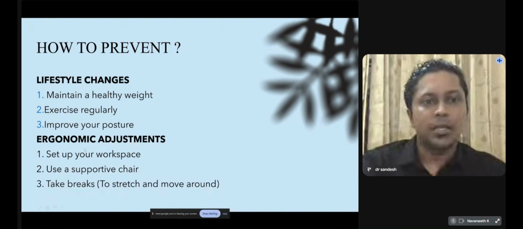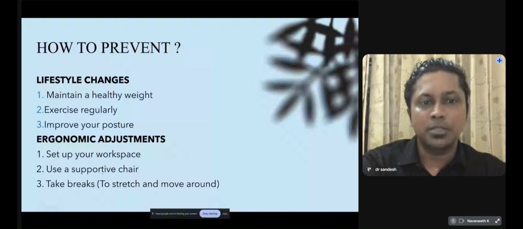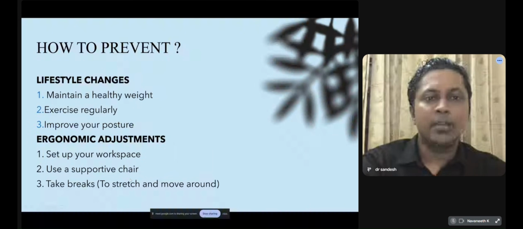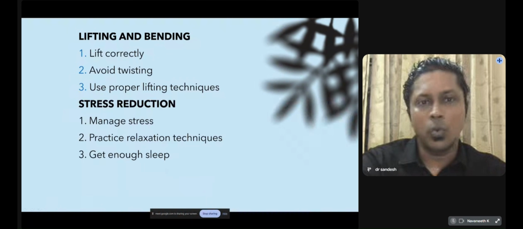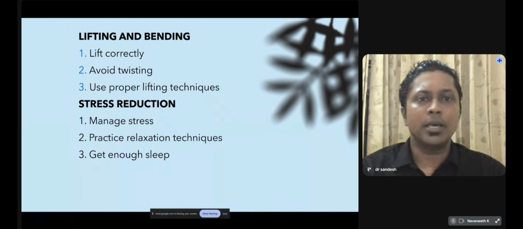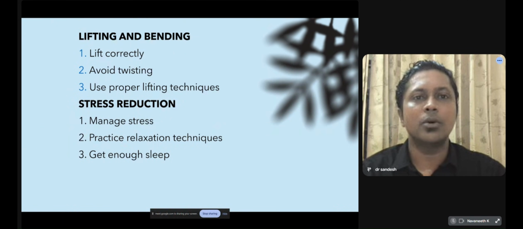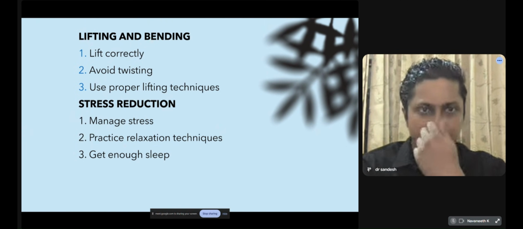The ergonomic adjustment is the adjustment at our workspace. Use a supportive chair and take frequent breaks to stretch and move around in between the work. While lifting and bending, lift correctly. I will show in the coming slides how to lift. Avoid twisting while taking the lift, as it may increase the strain on the disc. Use proper lifting techniques. Stress reduction: manage stress by relaxation, practice relaxation techniques and get enough sleep.